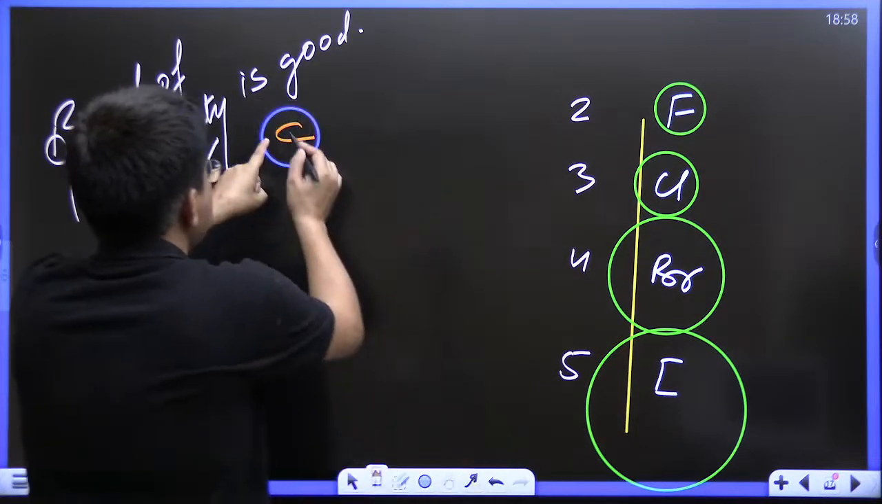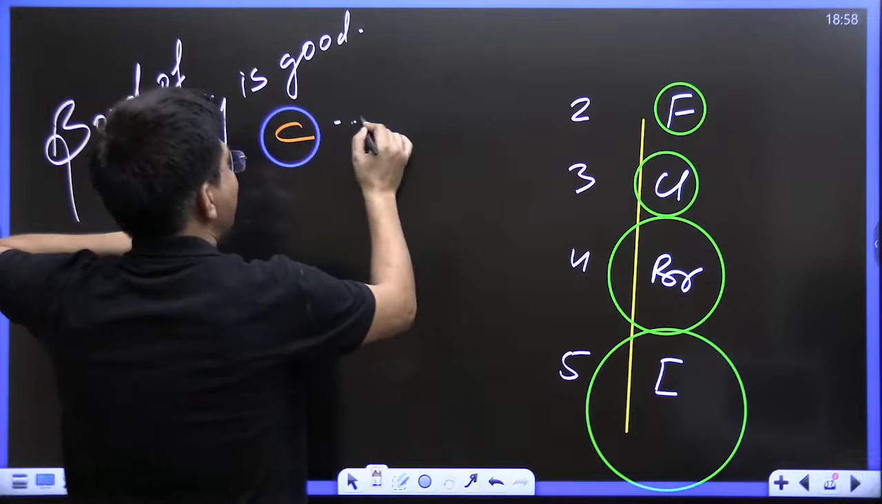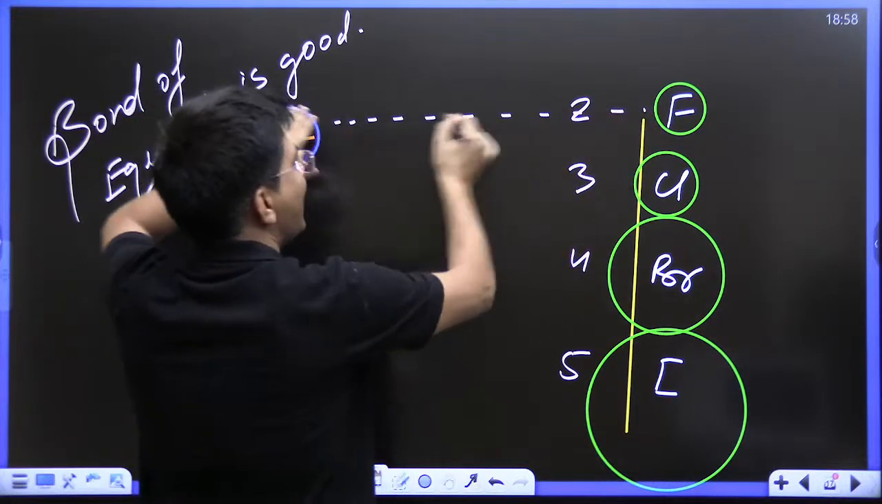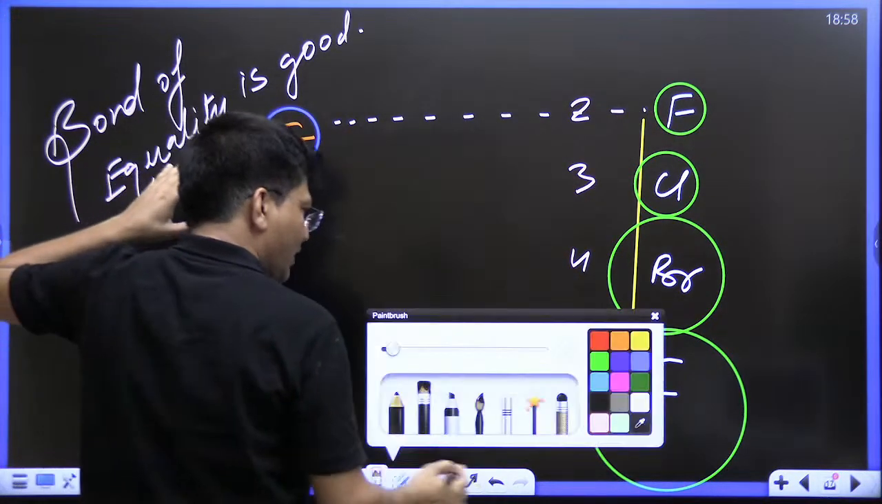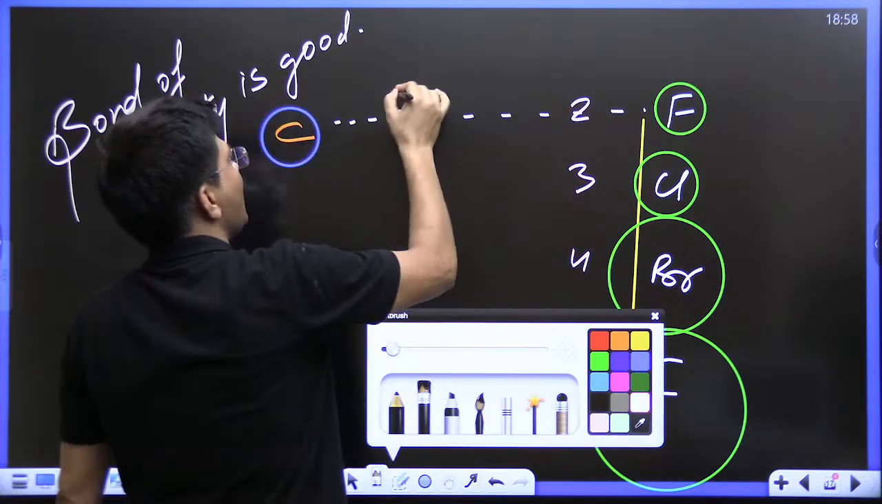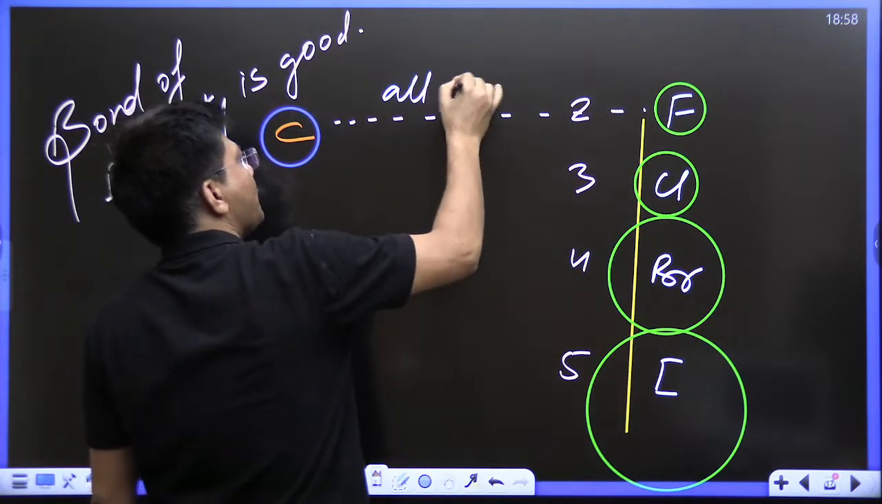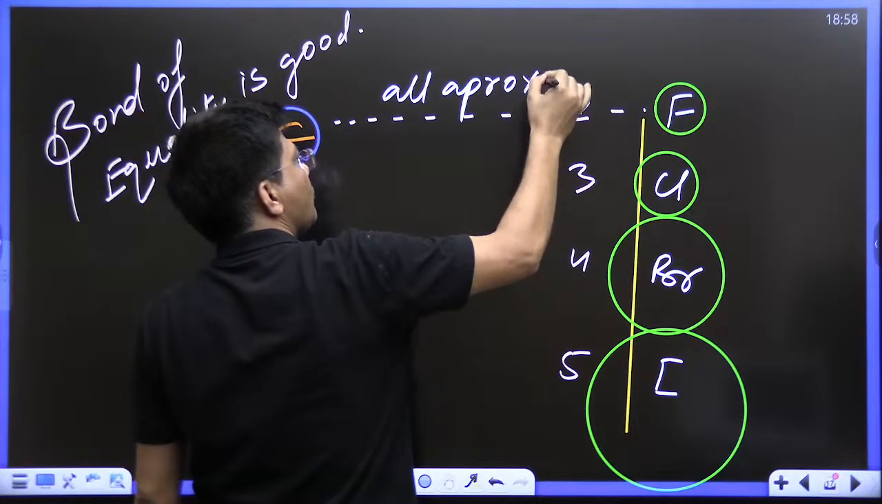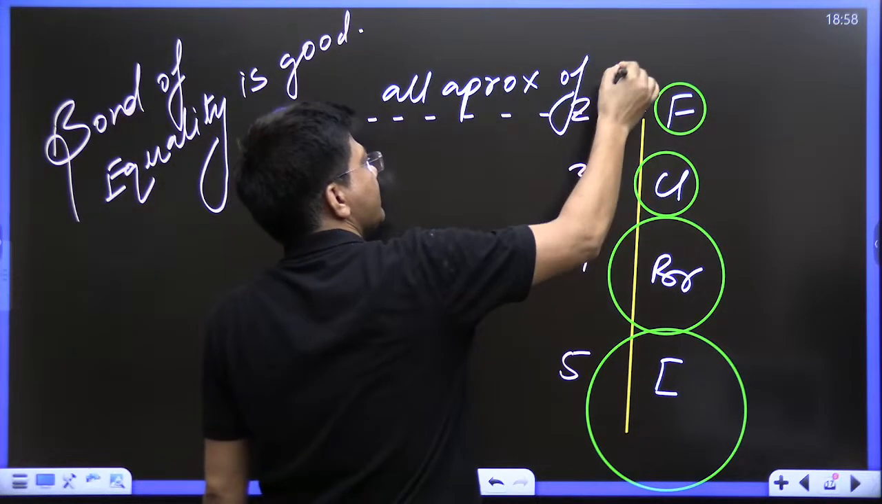Now, this and this, I love you too much. We are of equal size. These two are approximately of equal size.